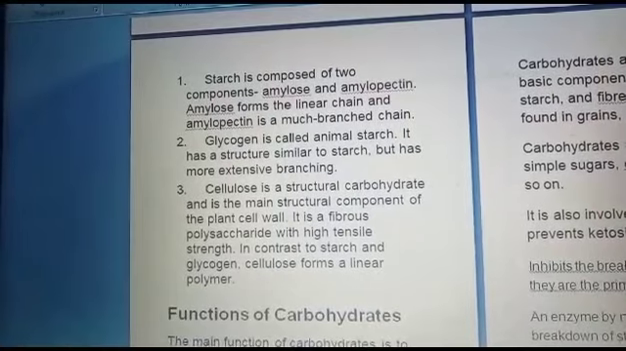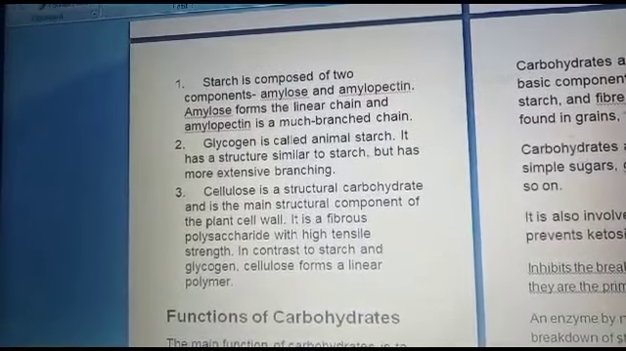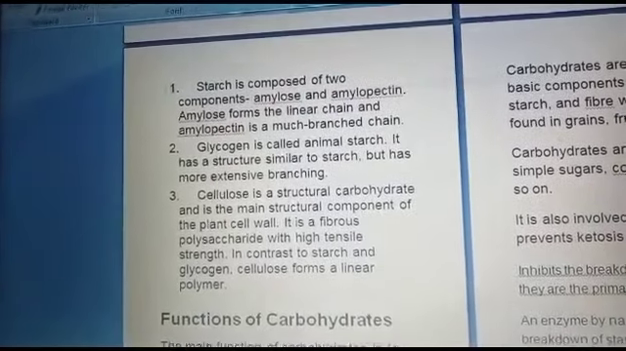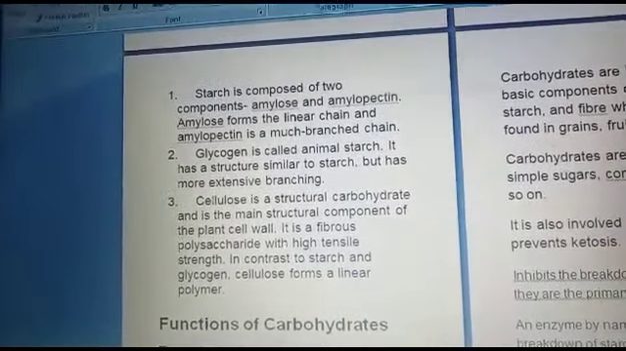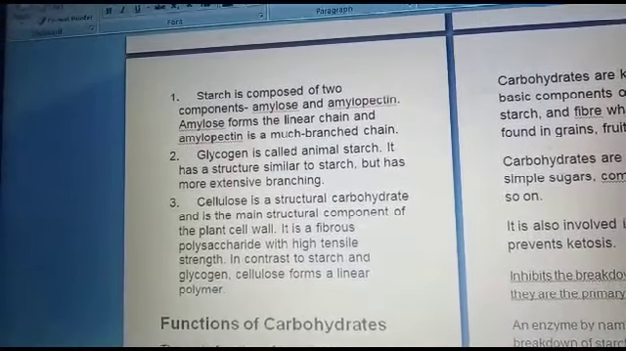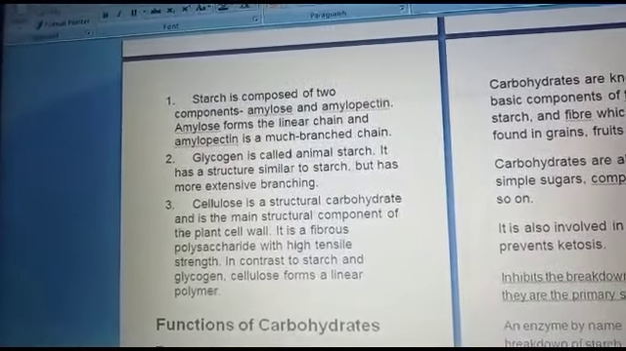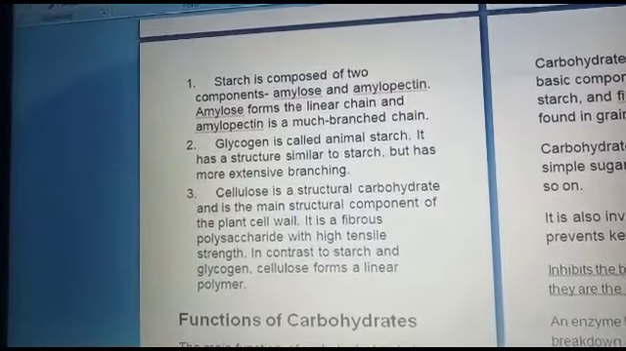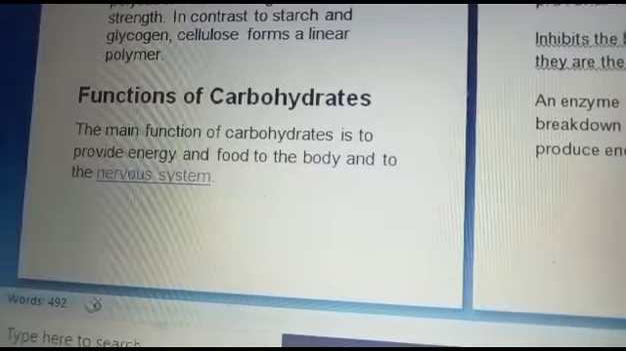The third one is cellulose. Cellulose is the structural carbohydrate and is the main structural component of the plant cell wall. It is a fibrous polysaccharide with high tensile strength. In contrast to starch and glycogen, cellulose forms a linear polymer.